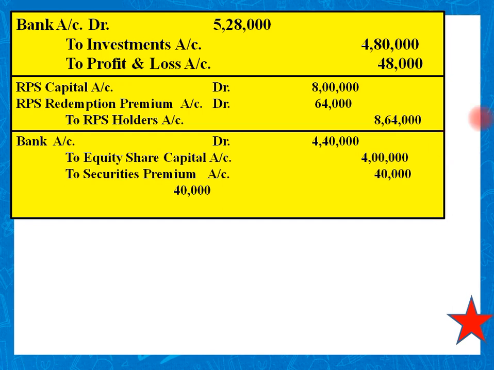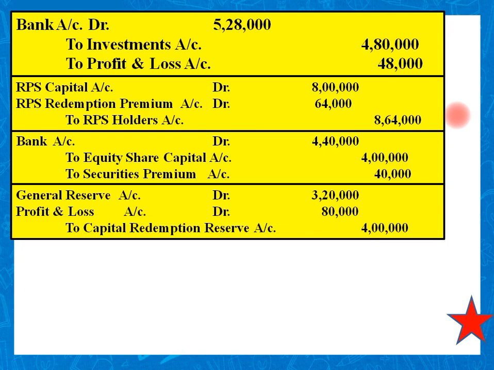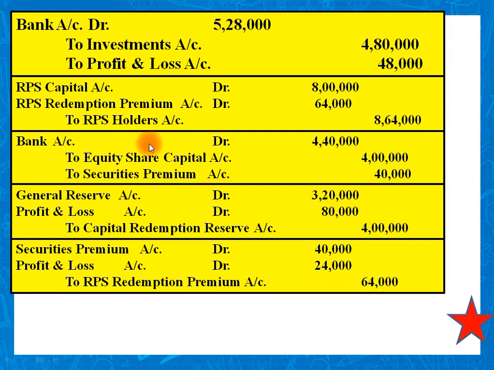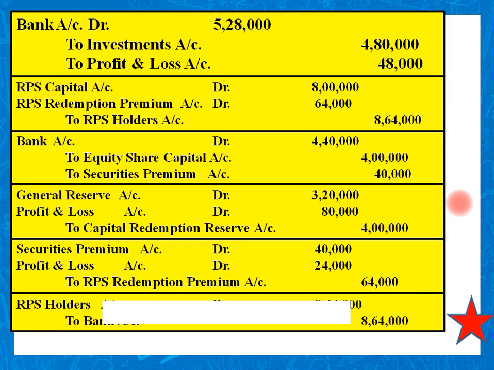We have already discussed the journal entry over there. It is simply the representation. In the third step, we arranged the fund. So this is the arrangement of the fund for the new issue. Then we transferred the amount to the capital redemption reserve account. Then we adjusted the RPS redemption premium, and at last we paid the amount to RPS holders.